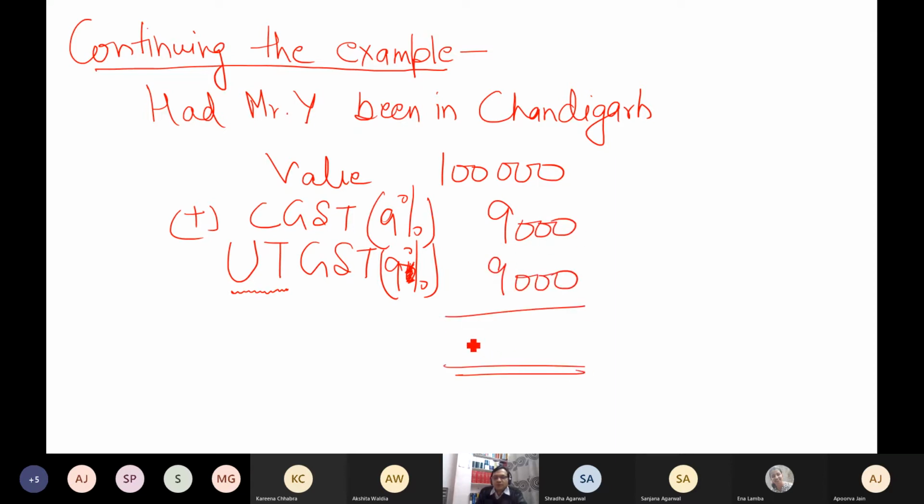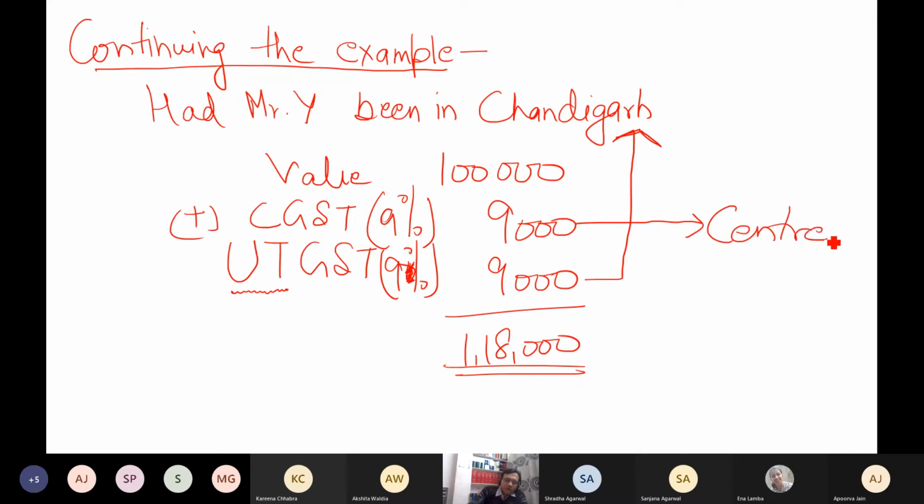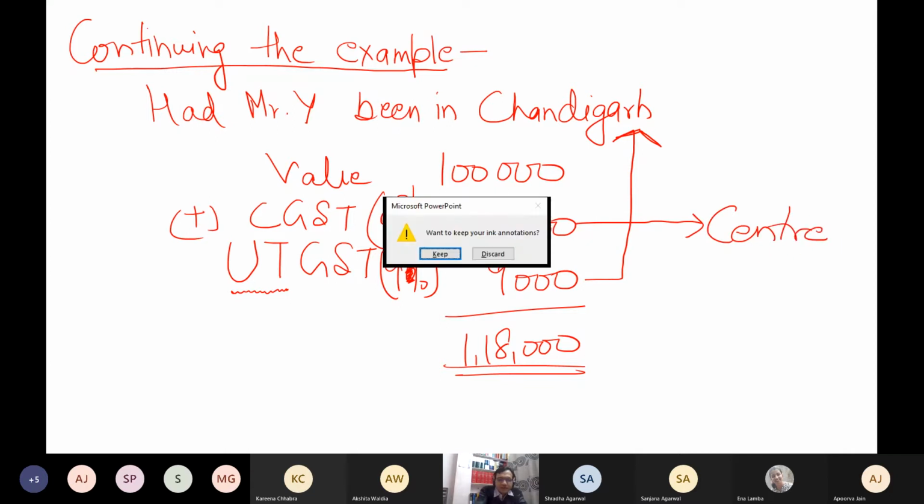So it is what? 1 lakh, same thing. But now this 9,000 will go to whom? Chandigarh administration. And this 9,000 will go where? Center. I hope these examples are clear.